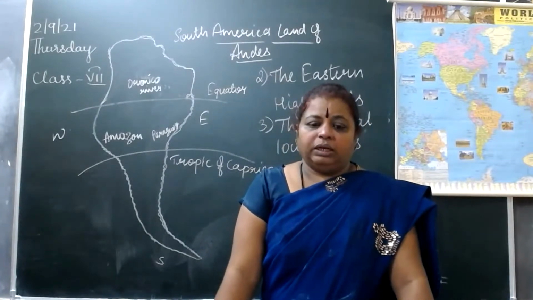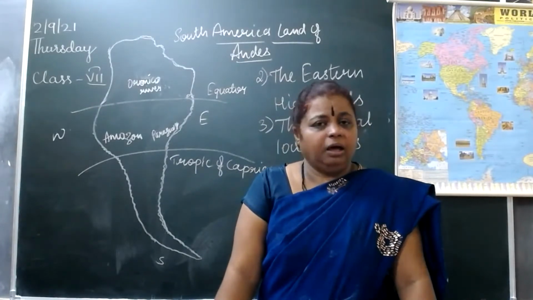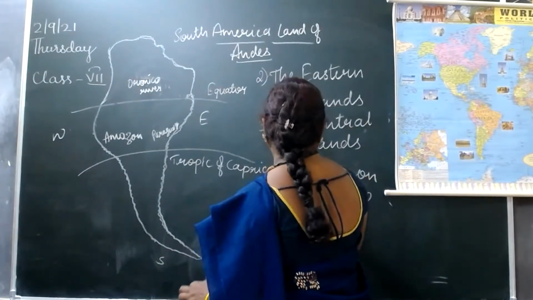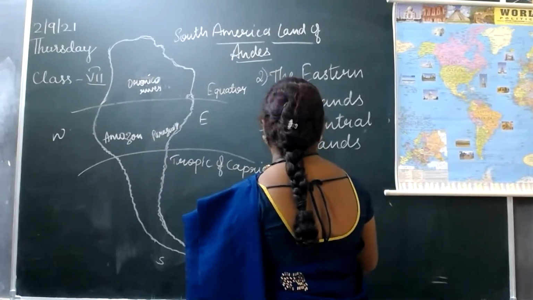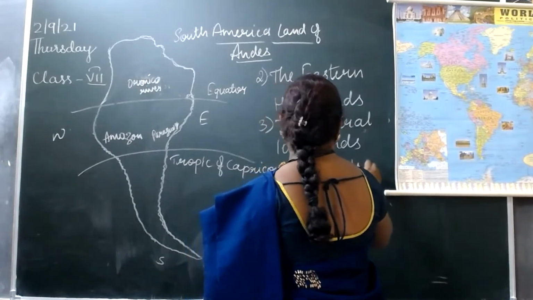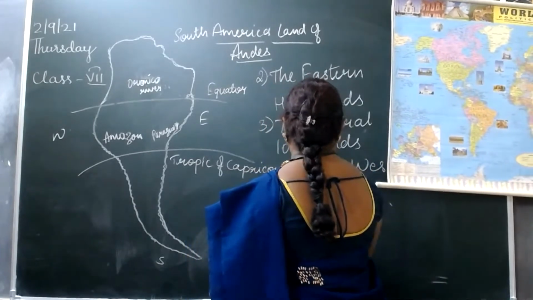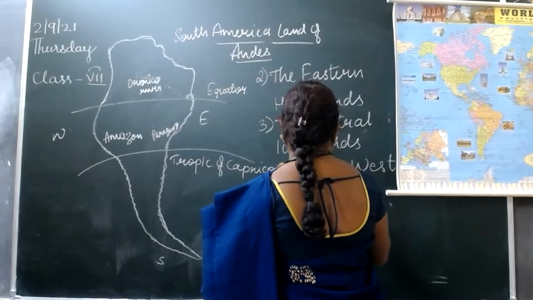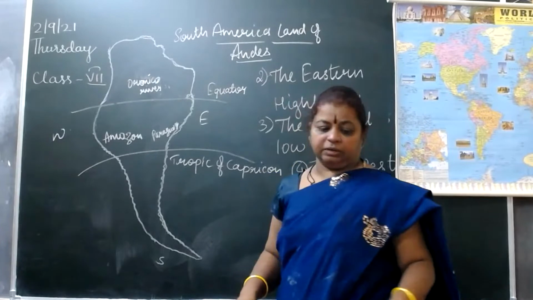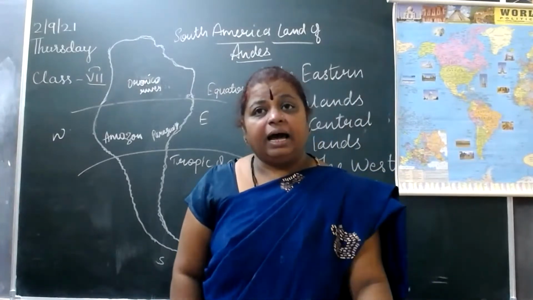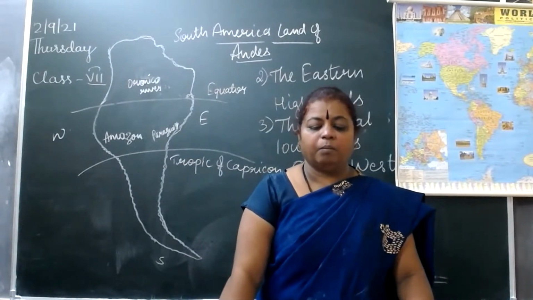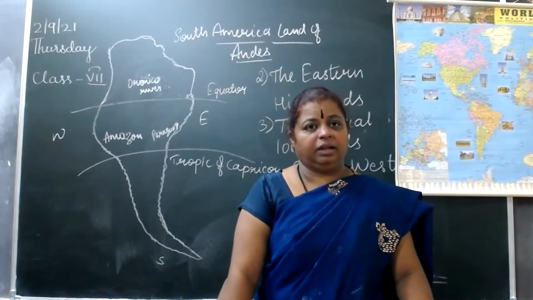Now the fourth one is the west coastal plains, children, among the physical settings. These are narrow plains found between the Pacific Ocean and the Andes mountain range.